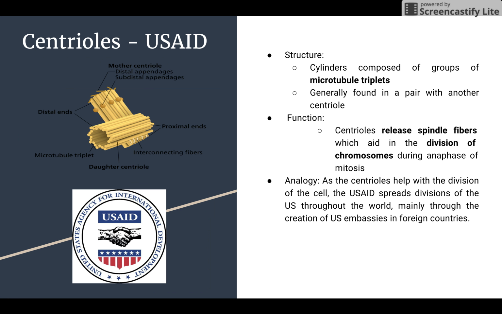parts of our country. The structure of the centrioles is that they're cylinders composed of groups of microtubule triplets, and they're usually found in pairs. The function of the centrioles is that they release spindle fibers which aid in the division of chromosomes during anaphase of mitosis. We felt that the centrioles would best be represented by the United States Agency for International Development because, as the centrioles help with the division of the cell, the United States Agency for International Development spreads divisions of the U.S. throughout the world, mainly through the creation of U.S.